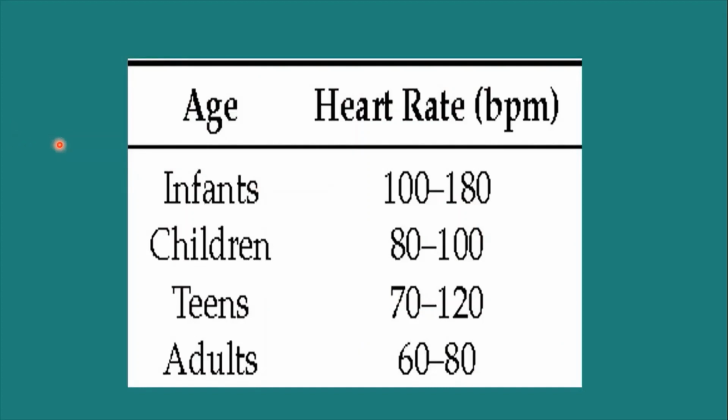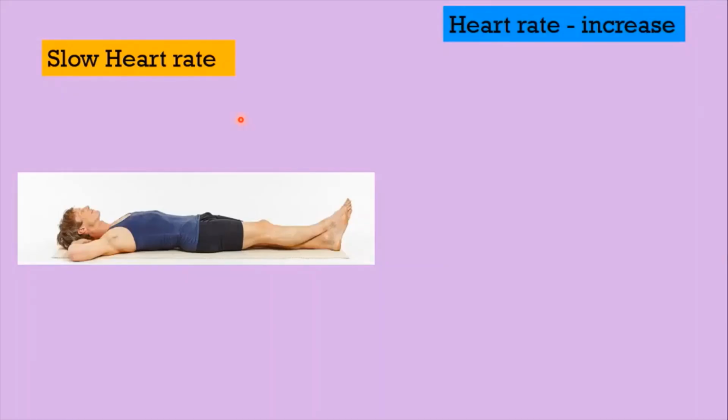The heart rate varies depending on the age. In newborn babies, it is 130 times per minute on an average. In old people, it is only 60 times per minute. So with the increasing age, the heart rate gradually decreases. Heart rate is also need-based to certain extent.